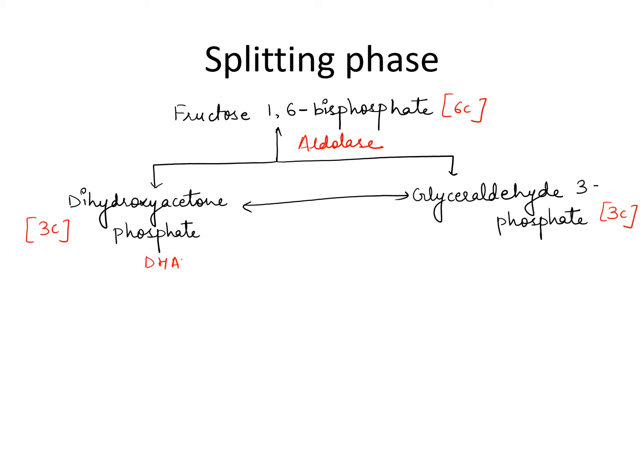Dihydroxyacetone phosphate, DHAP, and glyceraldehyde 3-phosphate are isomers. Dihydroxyacetone phosphate contains a keto group and glyceraldehyde contains an aldehyde group. So DHAP will convert to glyceraldehyde 3-phosphate in presence of phosphotriose isomerase. Again an isomerase enzyme will be used, because these are isomerizations and these are 3-carbon compounds, so triose. So the phosphotriose isomerase enzyme will convert DHAP to glyceraldehyde 3-phosphate. Now there are 2 molecules of glyceraldehyde 3-phosphate. So now onwards we will count 2 molecules.